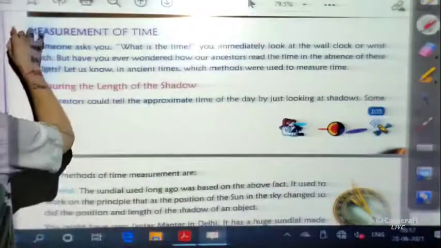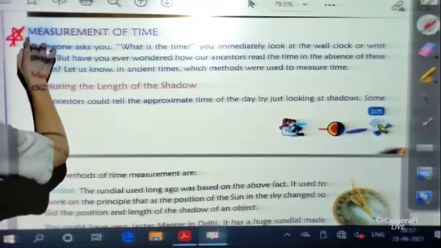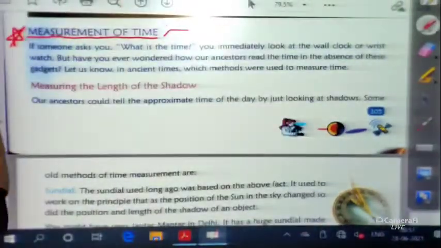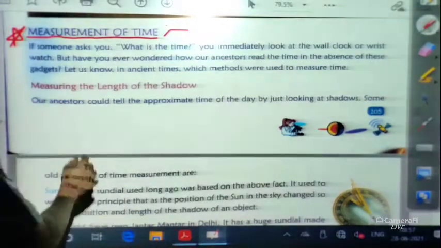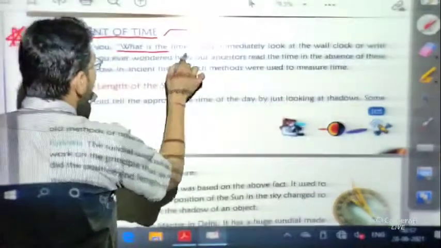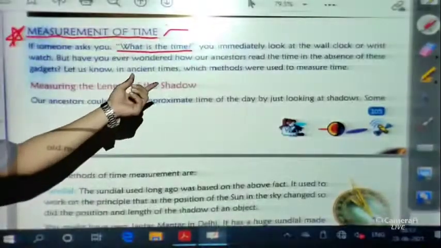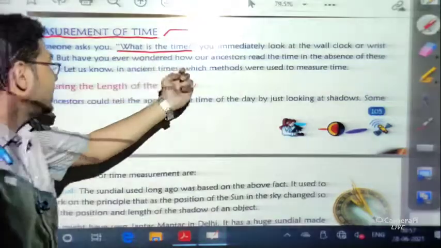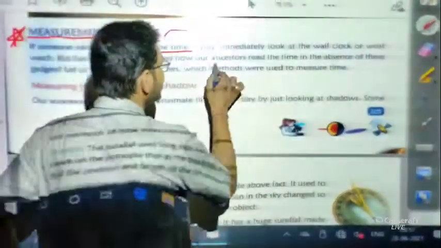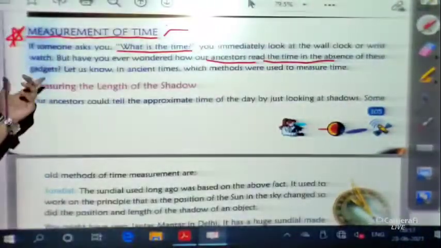Now today we are going to discuss the last portion of the chapter, that we call measurement of time. This is also very important, how to measure time. Let us start with the introduction. If someone asks you what the time is, you immediately look at the wall clock or wristwatch, but have you ever wondered how our ancestors read the time in the absence of these gadgets?